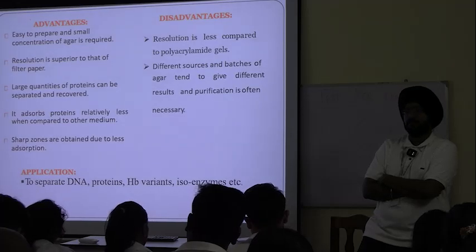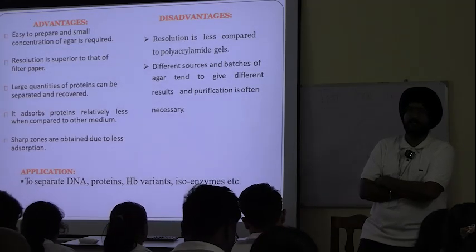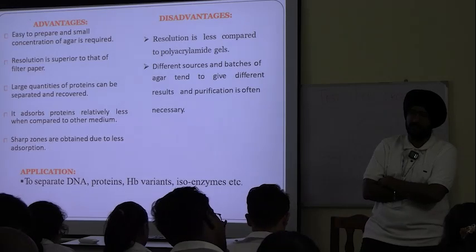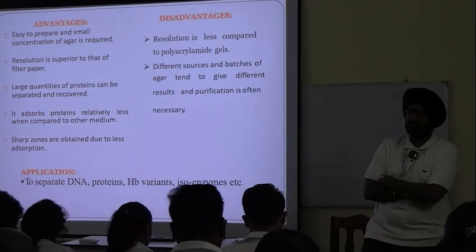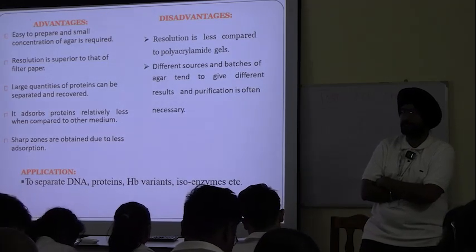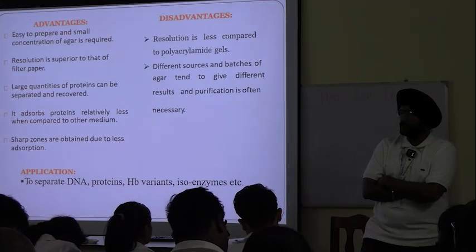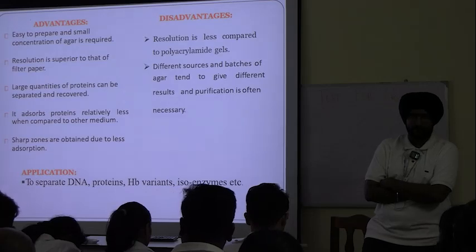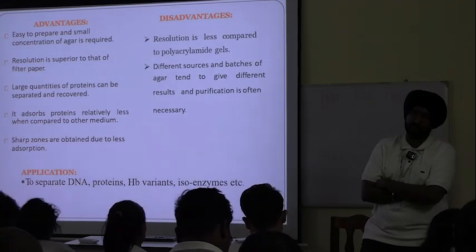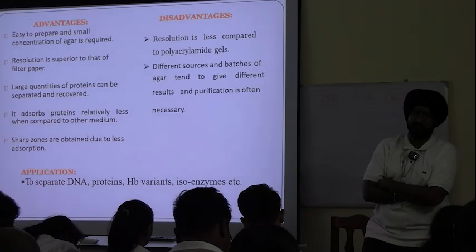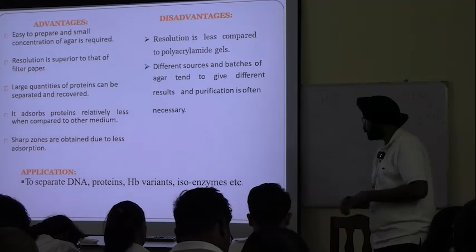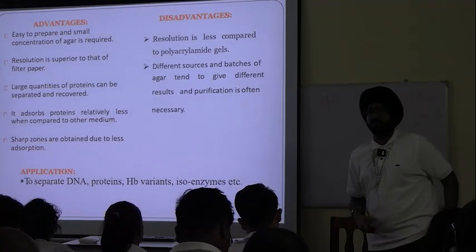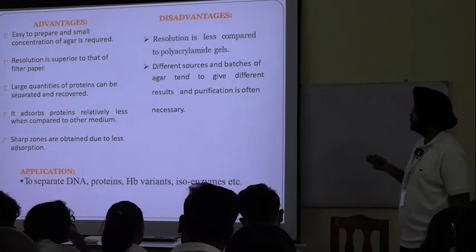Because after formation of proteins, they undergo a number of modifications in the cell. Even after the nascent polypeptide is formed, each and every polypeptide undergoes certain changes. Some become hydrophilic, some become hydrophobic, some stay neutral as per the requirement of the cell. Sharp zones are obtained due to less adsorption. We will show you what these sharp zones are.